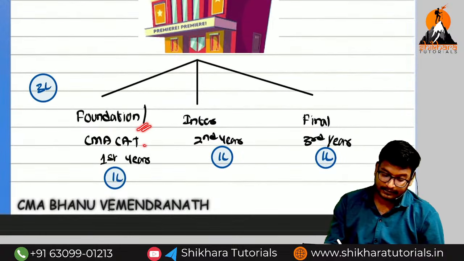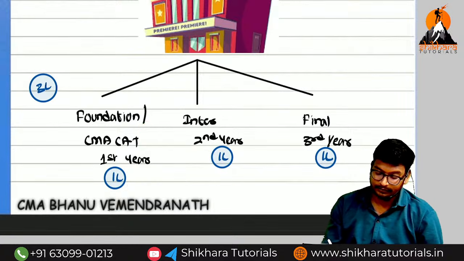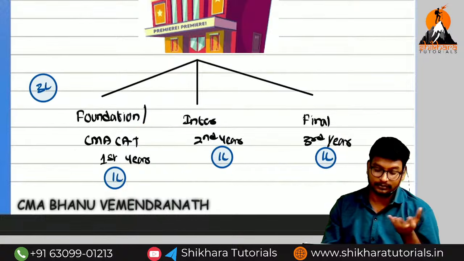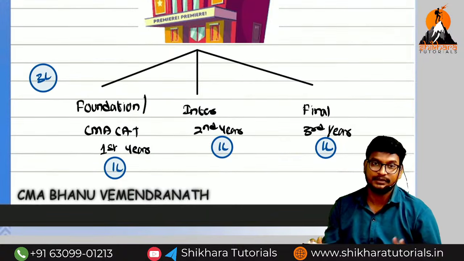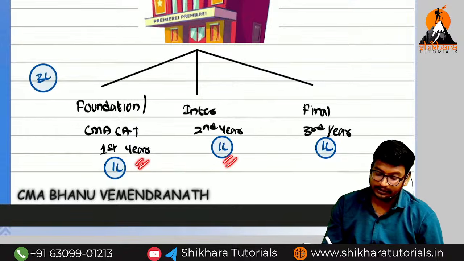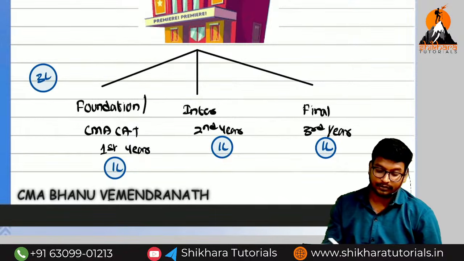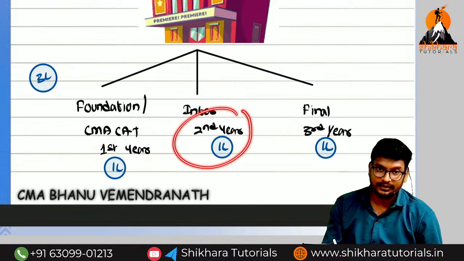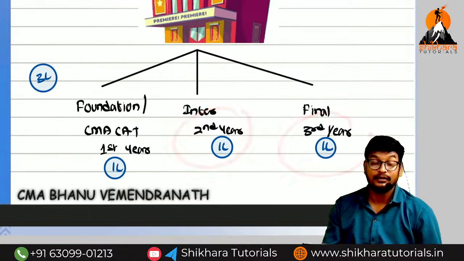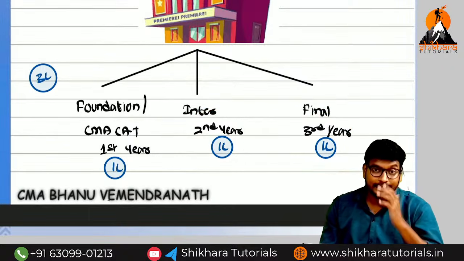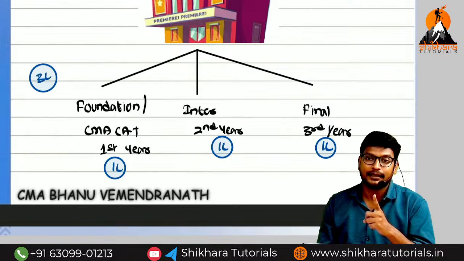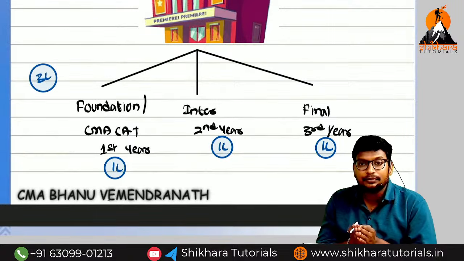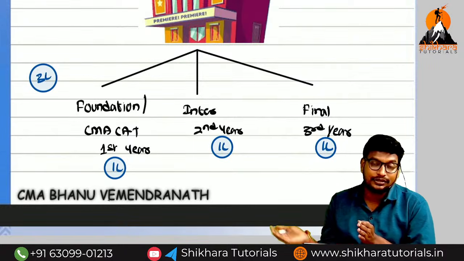For the foundation and CMA CAT how much, Amma? 1 lakh. For the inter, 1 lakh. For the final, 1 lakh. So fees will not be like that. Just imagine 1 lakh for the foundation, 1 lakh for the inter, 1 lakh for the final. Imagine foundation is the first year, the second year is called inter, and the third year is called final. But in the current year, how much amount do I need to receive? Only 1 lakh. But I received how much? 3 lakhs. Current year income is how much, Amma? Only 1 lakh. But I have received how much, Amma?